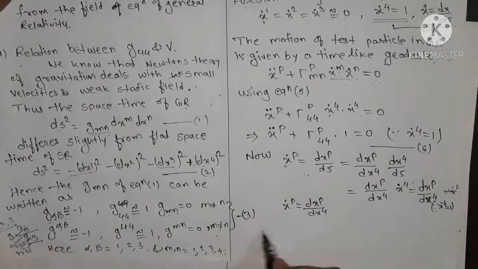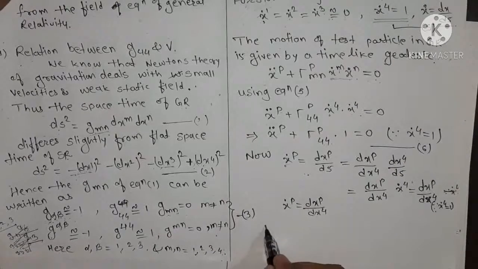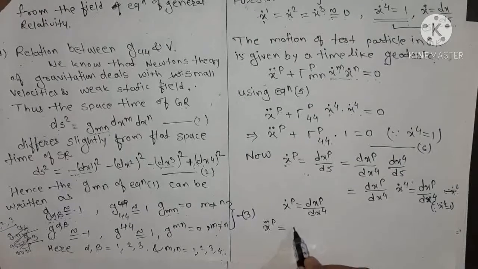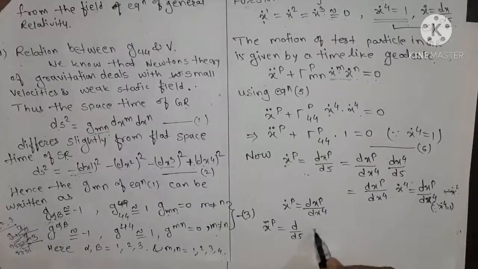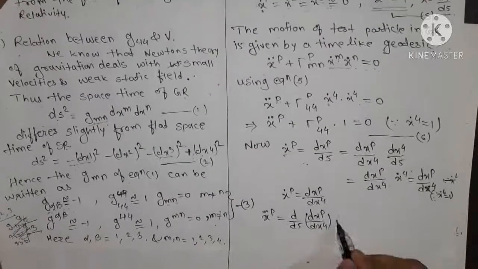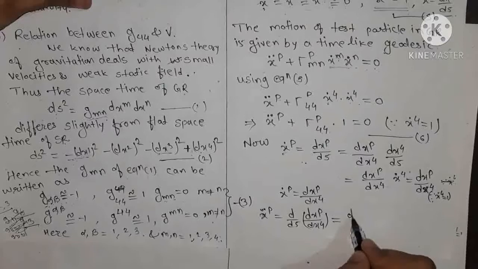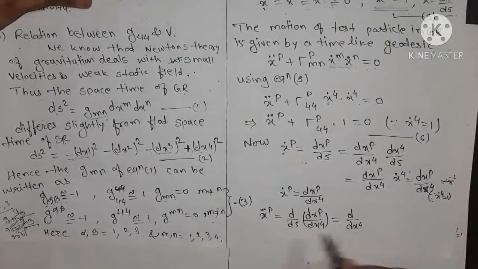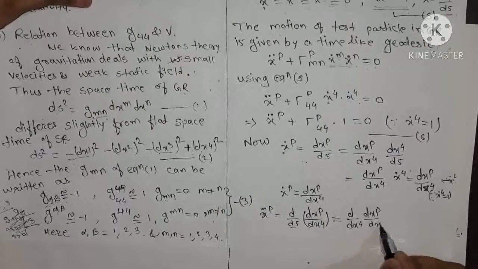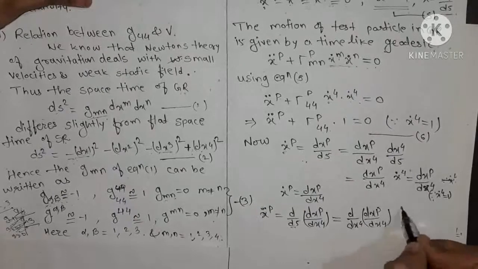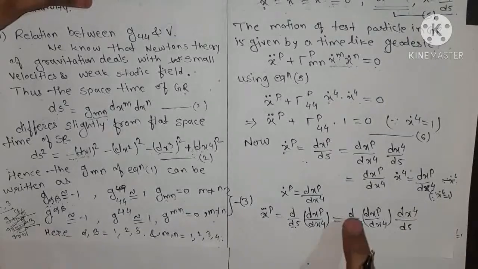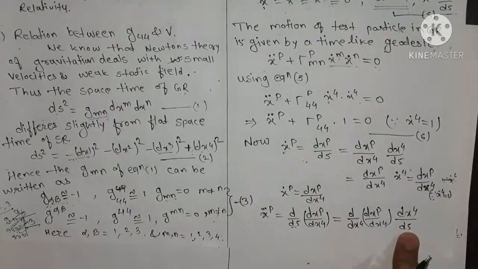So what is the derivative with respect to ds? That is, x double dot p is nothing but d by ds of dxp upon dx4, which is equal to d by dx4 of dxp upon dx4, since we are arranging the ds term here.